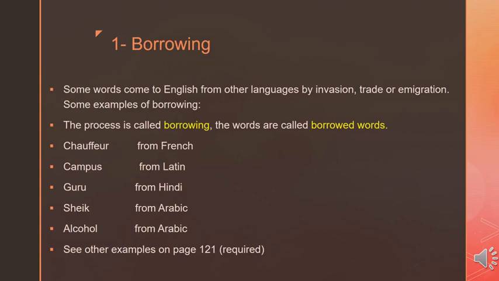So all of these words are borrowed, and many other words are borrowed from other languages into English language. Although they become part of the English language, however, their origin is not English. That is why we call them borrowed words. The process is called borrowing, and the words are called borrowed words.